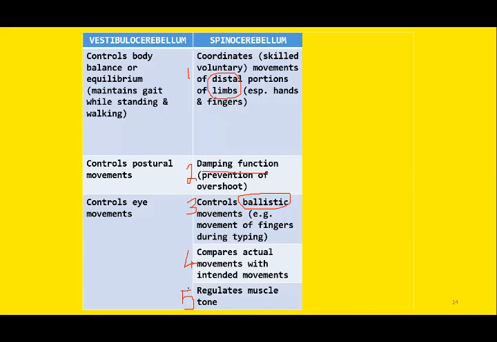Whenever there is damage to this portion, this will result in hypotonia. Hypotonia is decreased skeletal muscle tone, less than normal tone. This means spinocerebellum is responsible for increasing and hence maintaining and regulating the skeletal muscle tone. So these are the five most important functions of spinocerebellum.